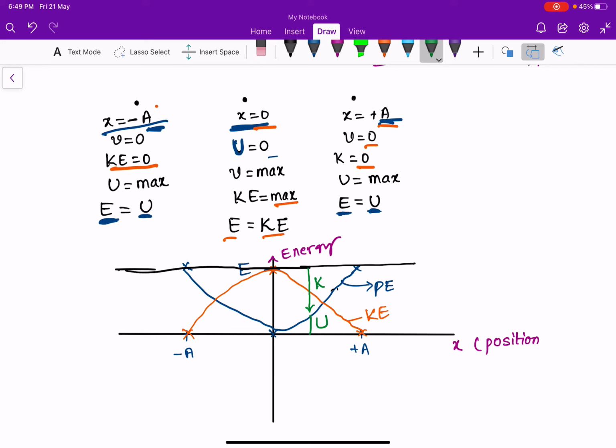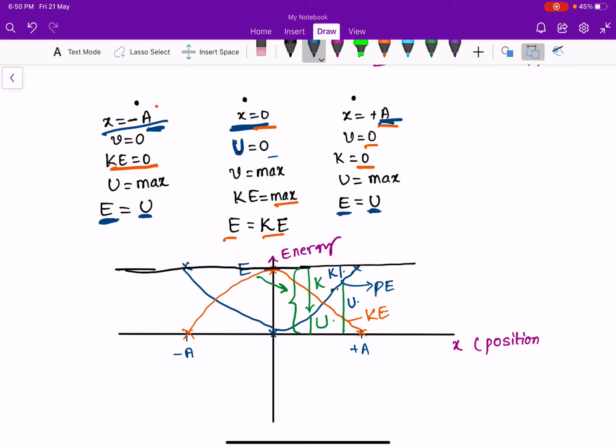So the sum of potential and kinetic energy is the total mechanical energy. At this point, this part is potential energy and the rest is kinetic energy, and the sum of potential and kinetic energy is the total mechanical energy.